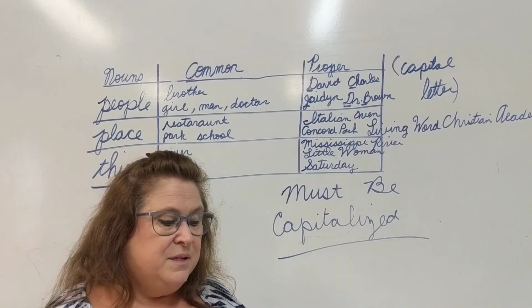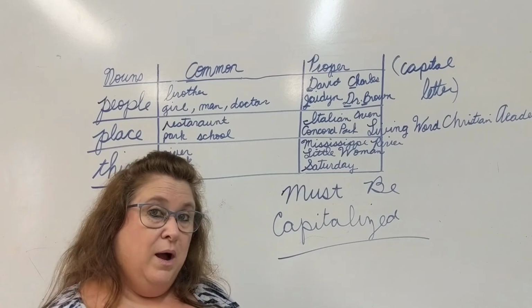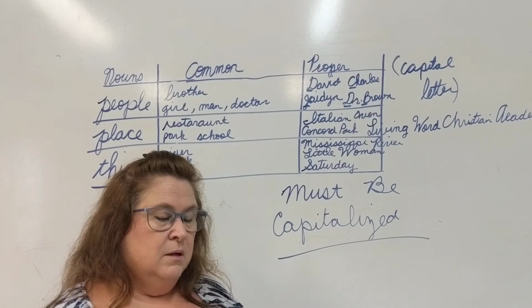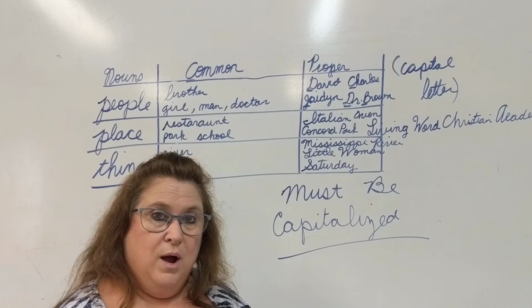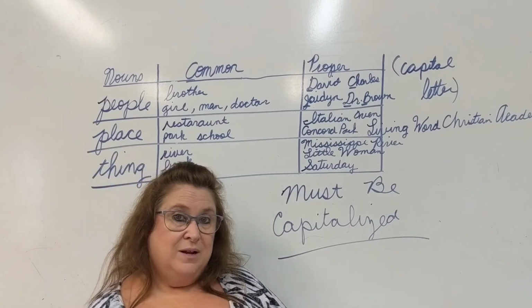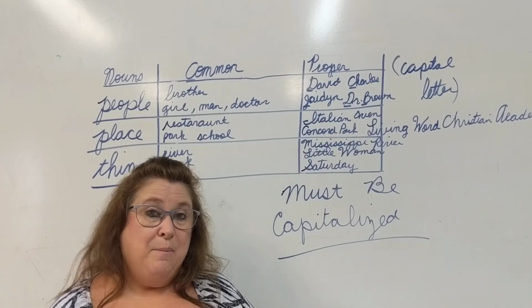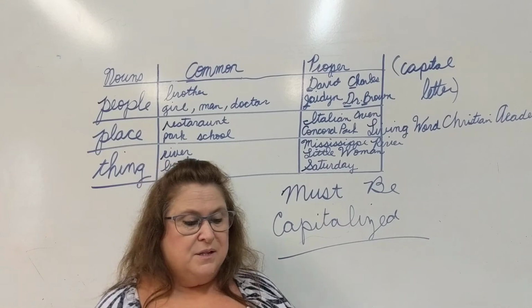So it says, the announcer said that Bill Edwards won the contest. So the what? Announcer is a noun. Bill Edwards is a person, so that's a noun. And won the what? Contest. So contest is a noun. So they underlined announcer and contest, but they capitalized Bill Edwards because that is a proper noun. Let's look at number 2.